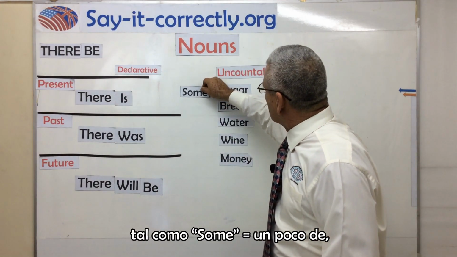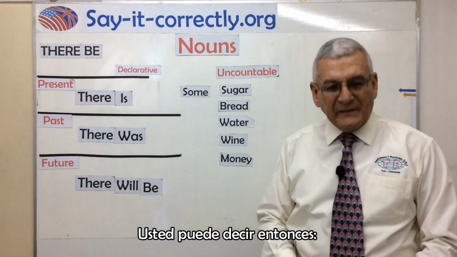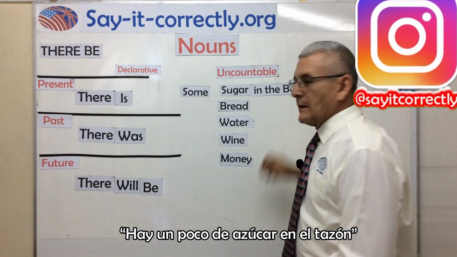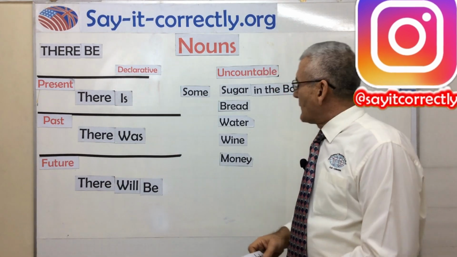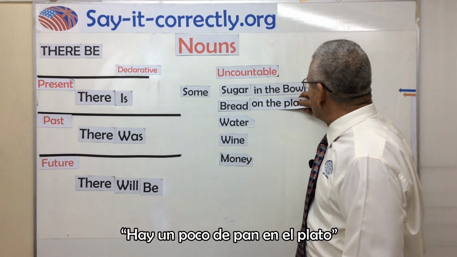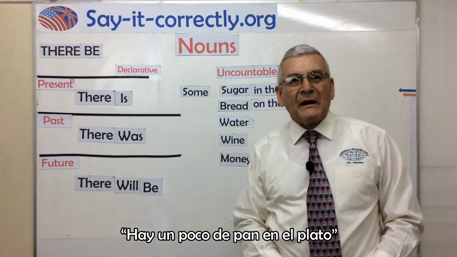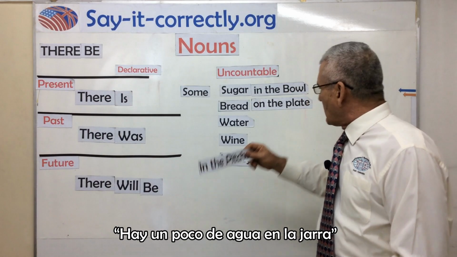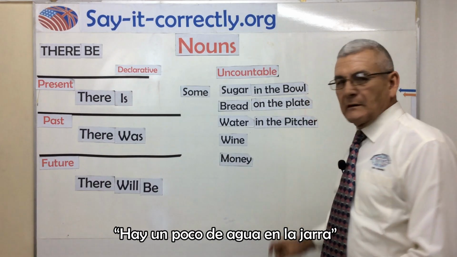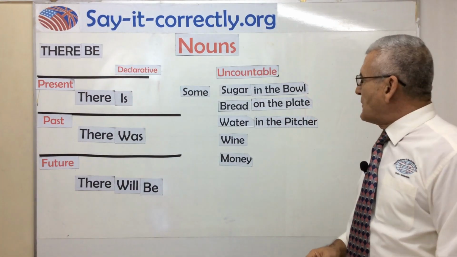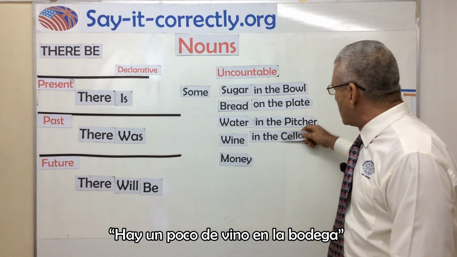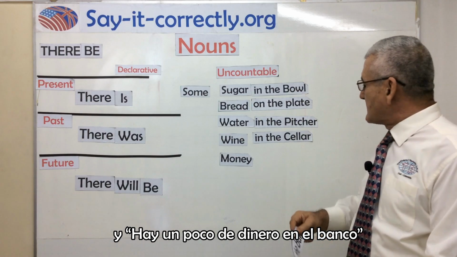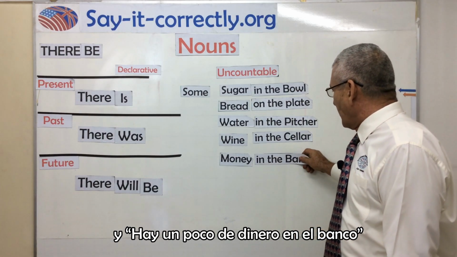Now, in the present, in the past, and in the future, you should use a quantifier, such as some. You can say then, there is some sugar in the bowl. There is some bread on the plate. There is some water in the pitcher. There is some wine in the cellar, and there is some money in the bank.